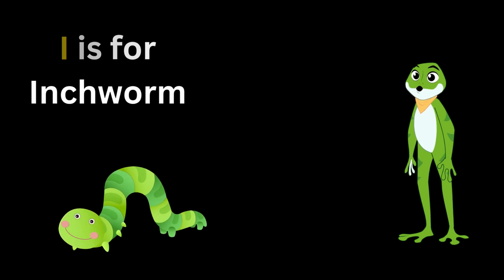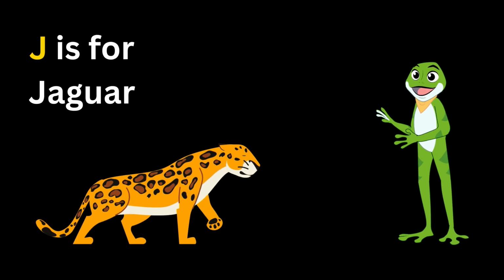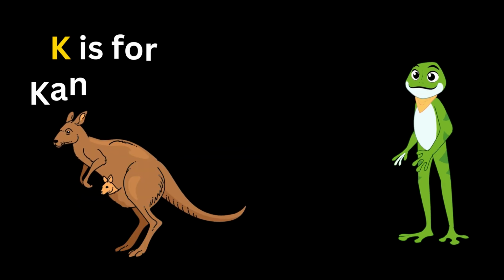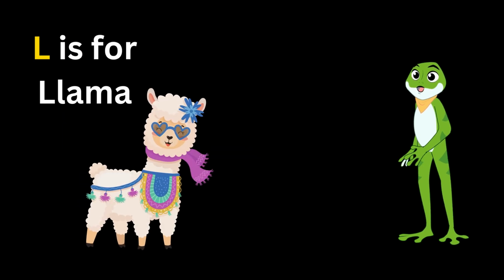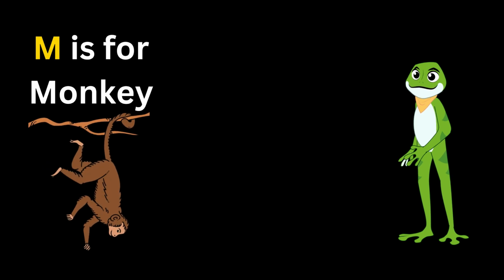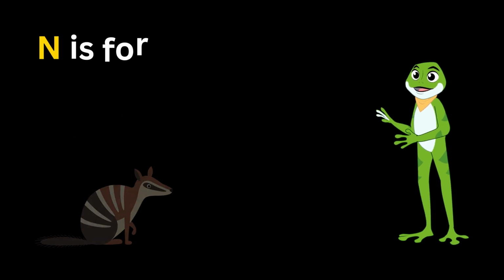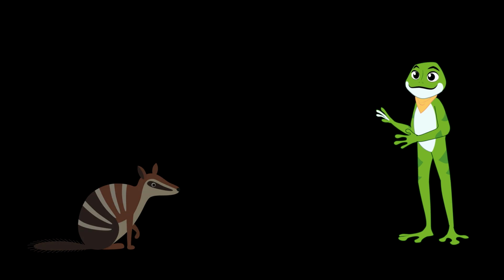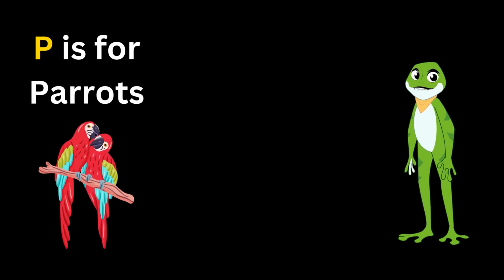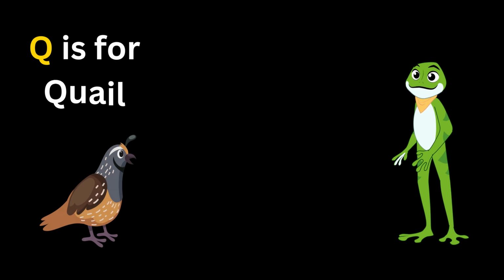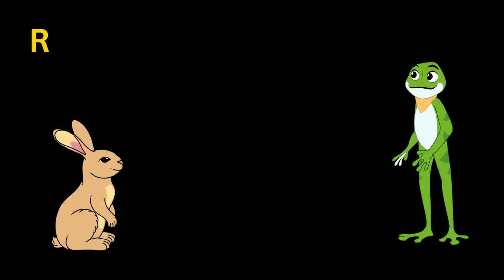I is for inchworm. J. J is for jaguar. K. K is for kangaroo. L. L is for llama. M. M is for monkey. N. N is for numbat. O. O is for owl. P. P is for parrots. Q. Q is for quail.